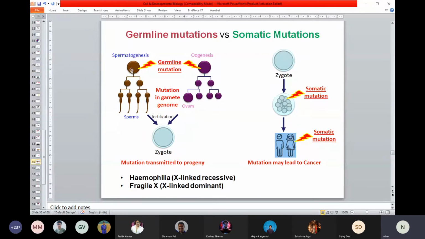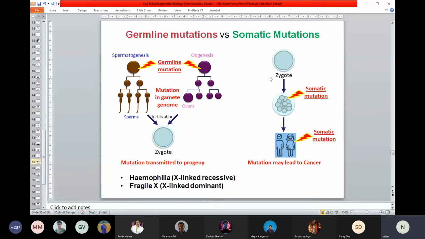If there is a mutation during spermatogenesis or oogenesis, some kind of spontaneous error, then that mutation can be transmitted to the offspring, to the progeny. That's called germline mutation.